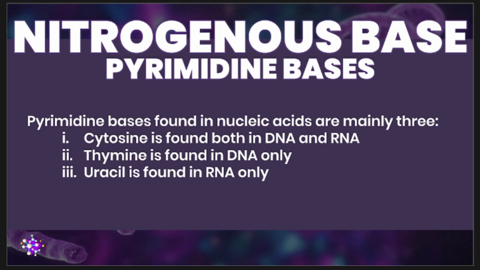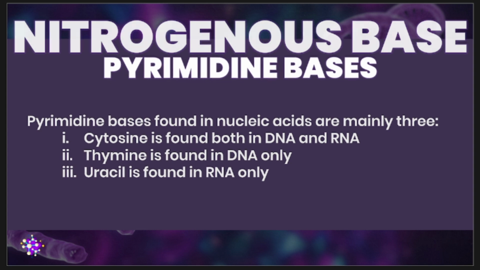Thymine is also found to a small extent in some forms of RNA, particularly your tRNA, but we will discuss more of that later, the trace amounts of thymine in your transfer RNA. Once again, those are the three pyrimidine bases.